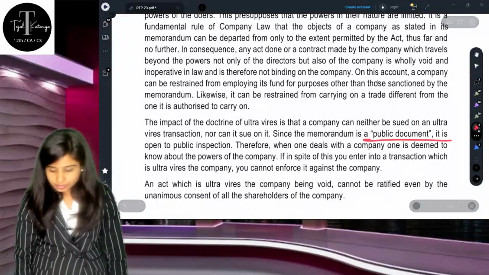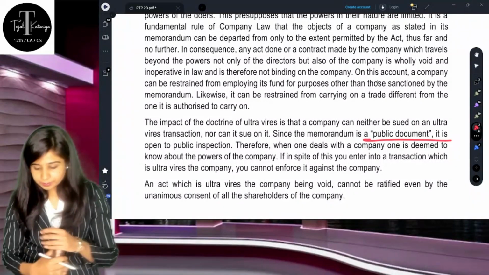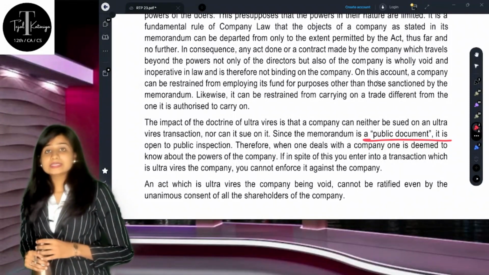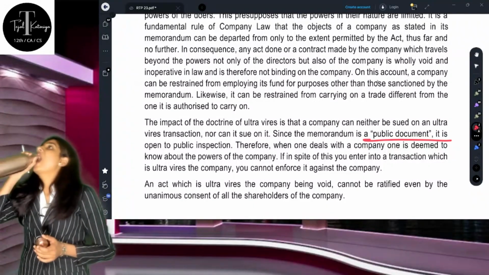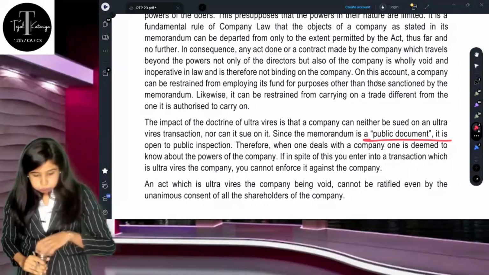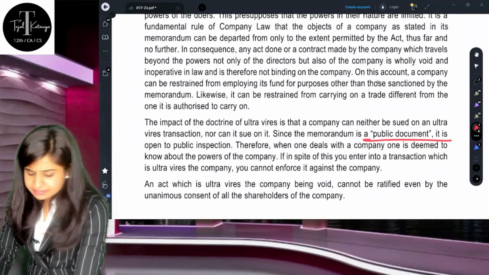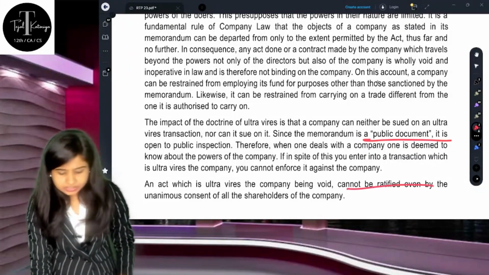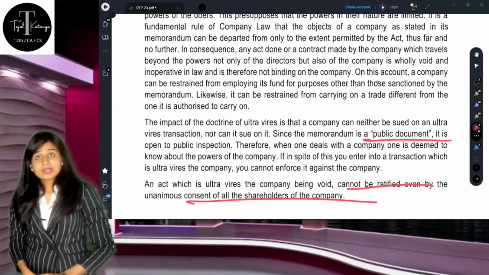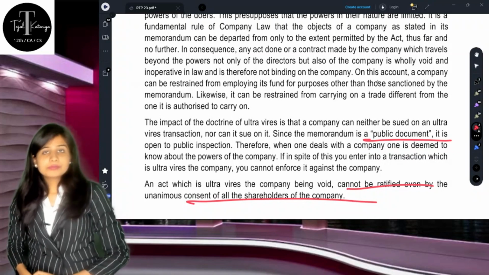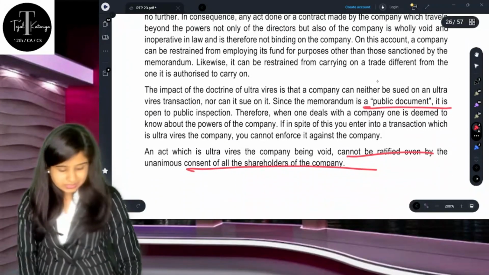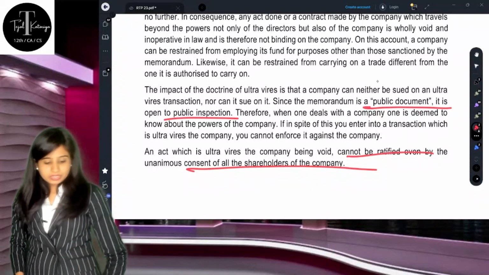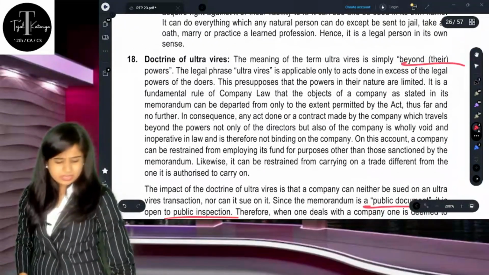It's a public document, obviously, no doubt about it. But even after that, this act cannot be ratified by the members, because it is not within the power of the memorandum itself. So hence, even though it's for public inspection, a public document, you are supposed to write all about the ultra vires.